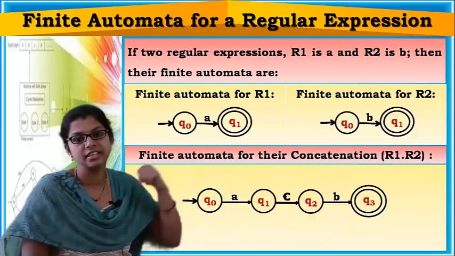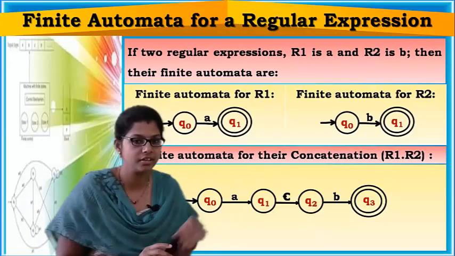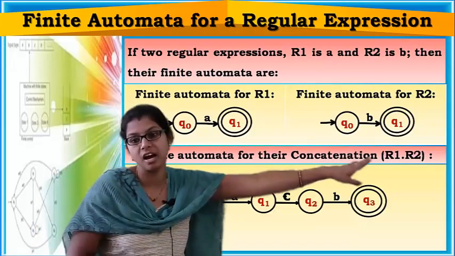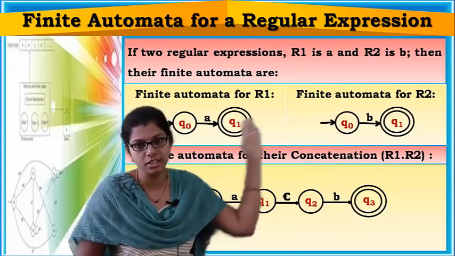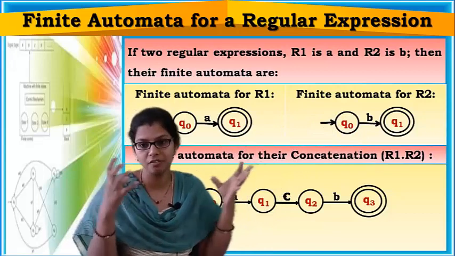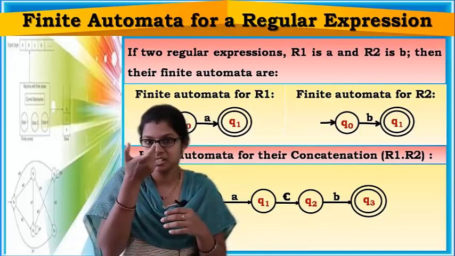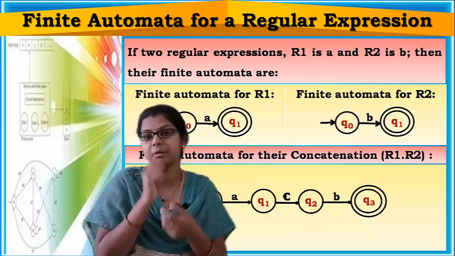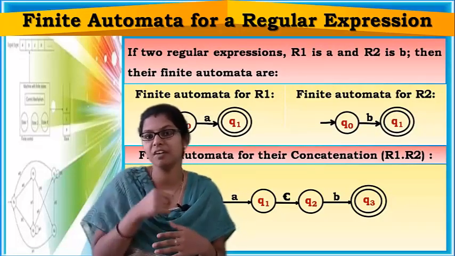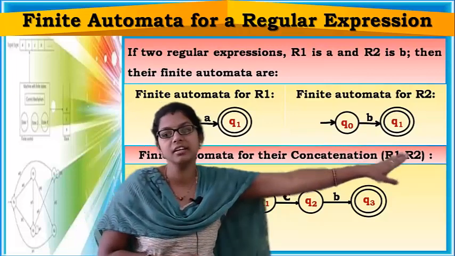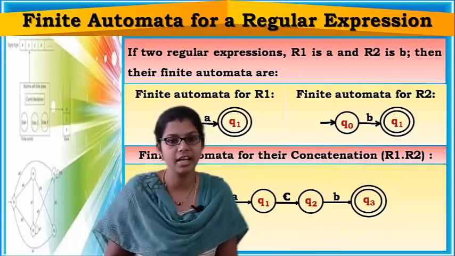Now let us see concatenation. Concatenation means adding one after the other. Concatenating R1 and R2 means R1 dot R2. R1 comes first and R2 comes next. You already know these two, and now you have to combine them. The finite automata should accept A, B: first A and then B. The string AB can be accepted. Placing, adding one after the other, so first R1, then R2 is added at the end, means A and B. So the string AB should get accepted.